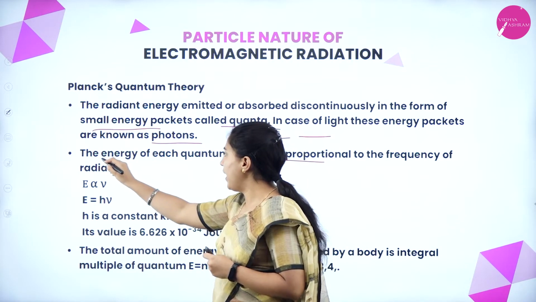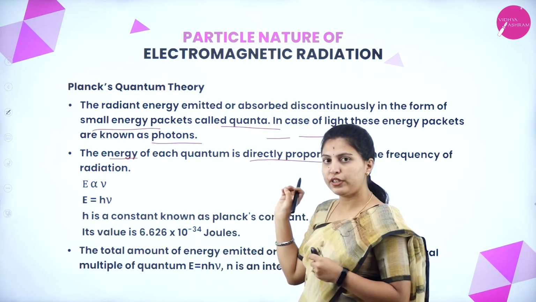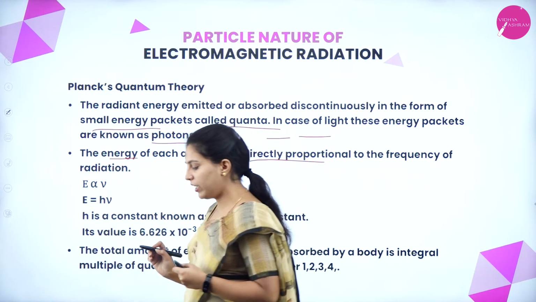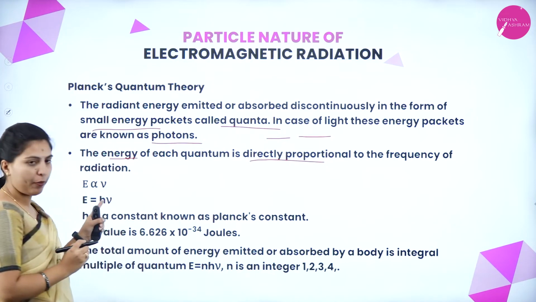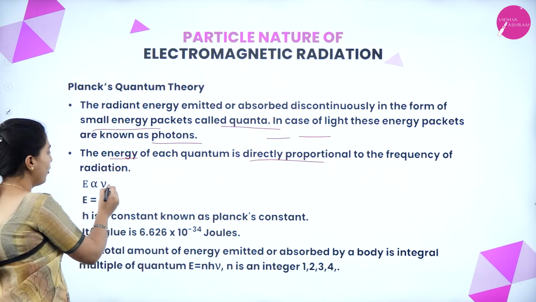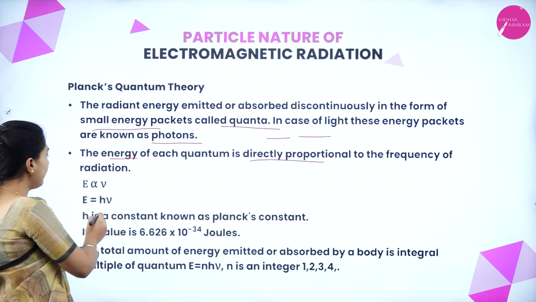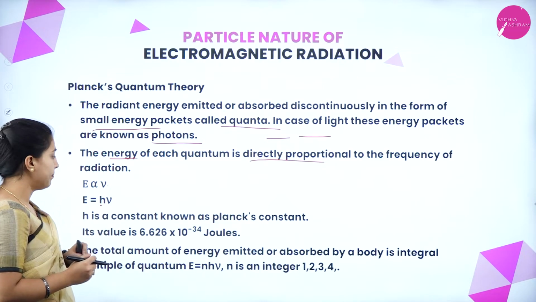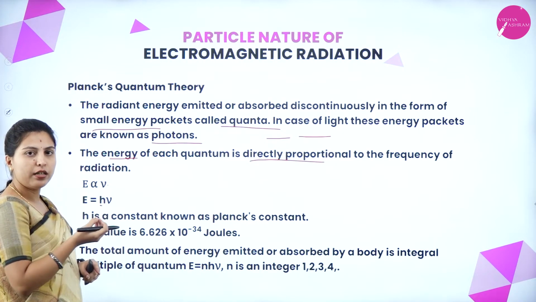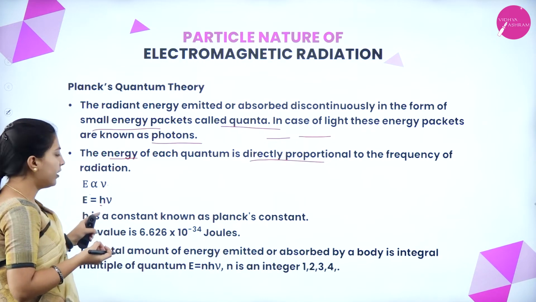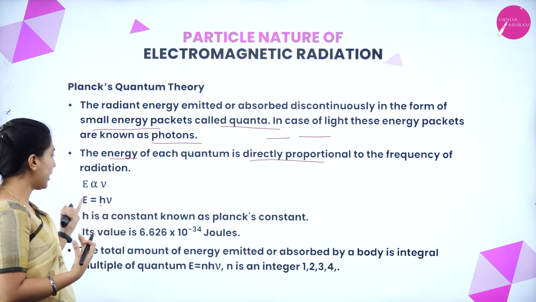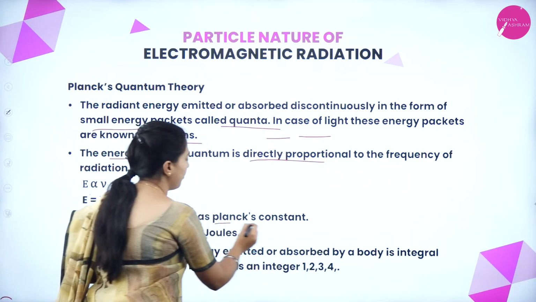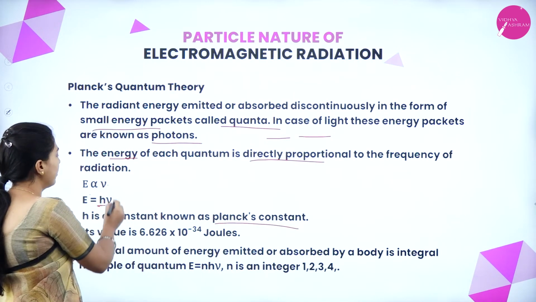That is what we have written in the equation: E is directly proportional to nu, the frequency. Whenever we have a direct proportionality, the chemist will introduce a constant. Here they have introduced h, that is Planck's constant, and nu is frequency.